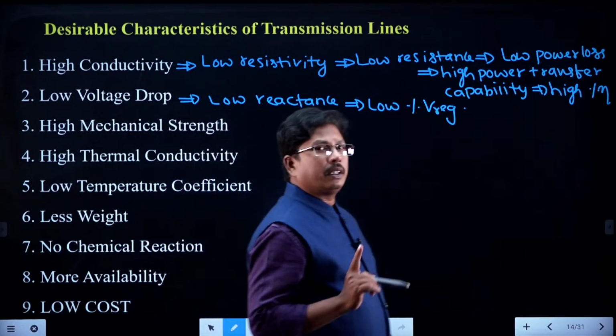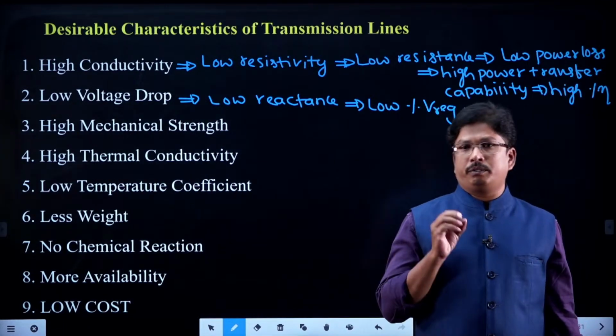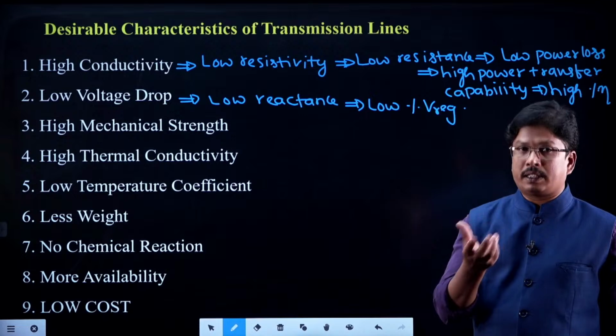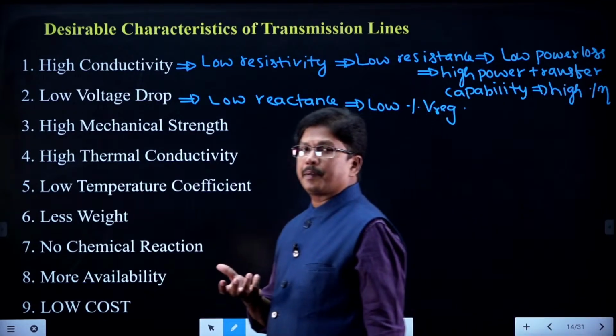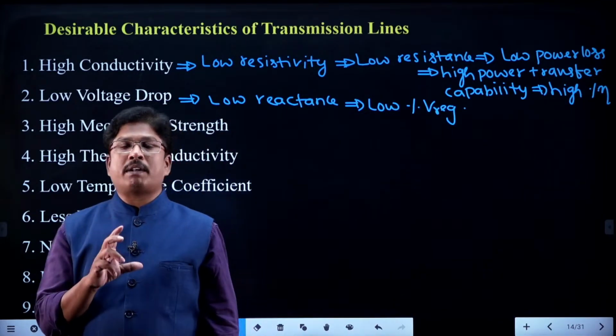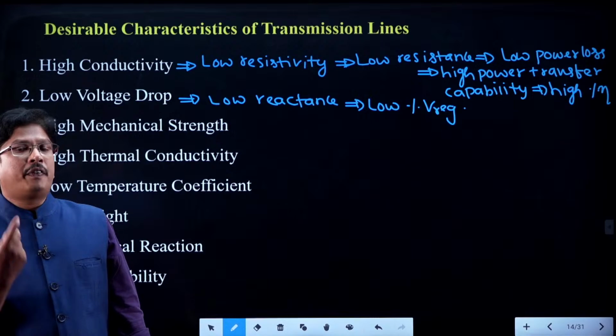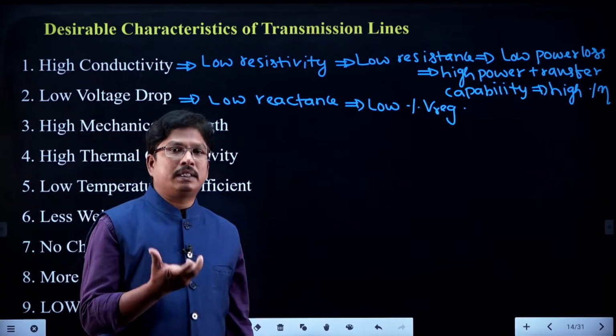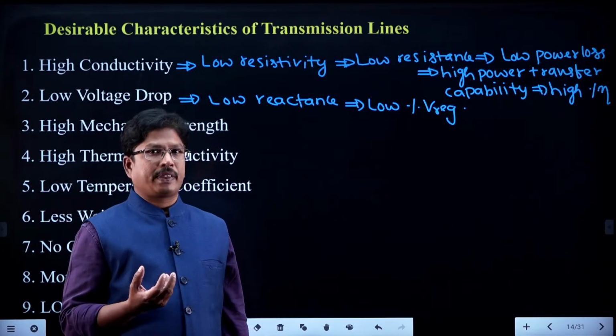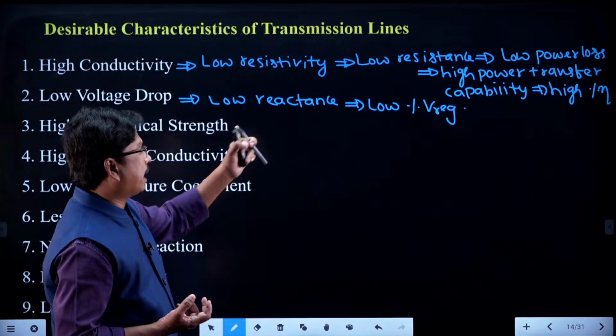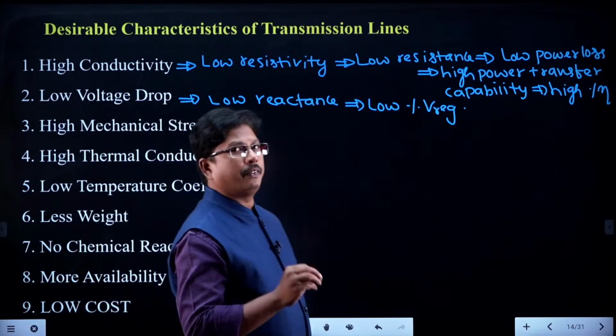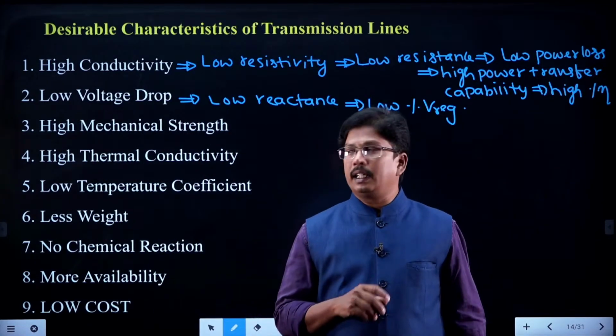These are the two things we are going to calculate to identify the performance of the transmission line, so these are called performance indices. Efficiency and regulation are the performance indices of the transmission line, right? First one is efficiency, second one is regulation. So we need high efficiency and low voltage regulation.